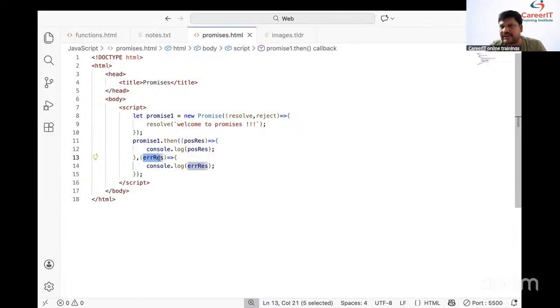At least, are you getting clarity on how to create the promise and how to call the promise? Respond. You need to respond.